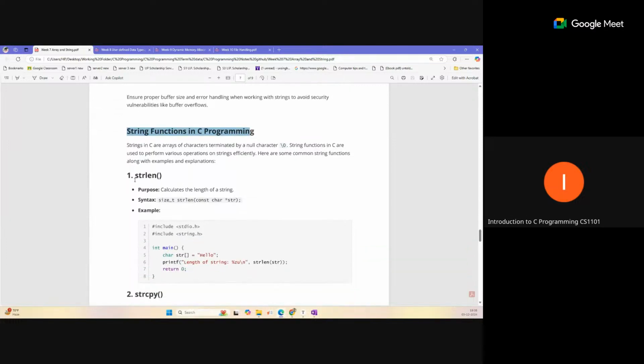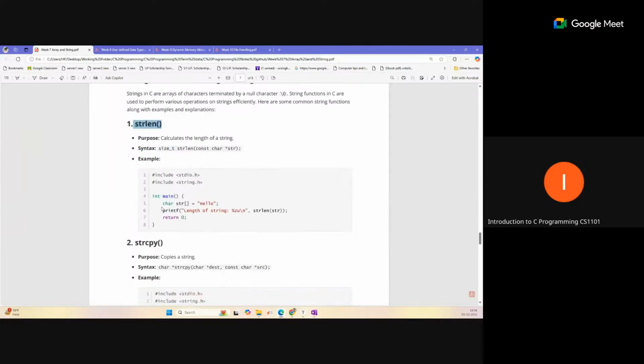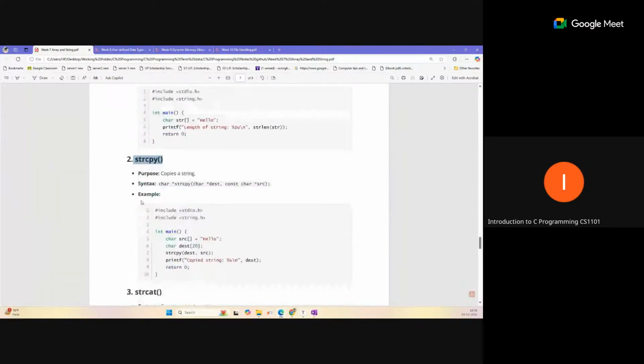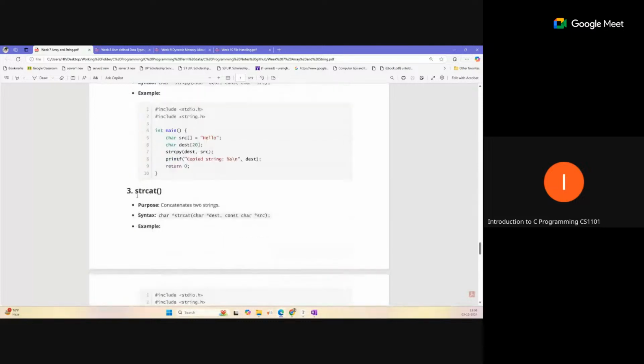You can use these. Otherwise, for some questions we will also provide hints in the code and question statement itself. If any function is required, we have mentioned it. So strlen, how we can use it with the string. strcpy, you can see how we can copy one string to another place. And how we can concatenate two strings into one string.